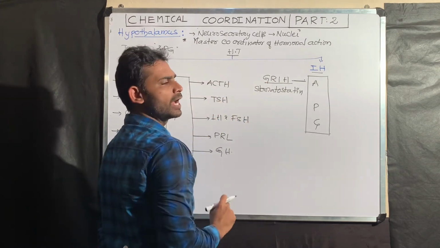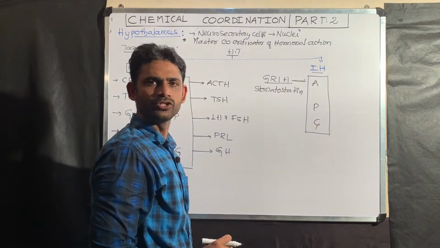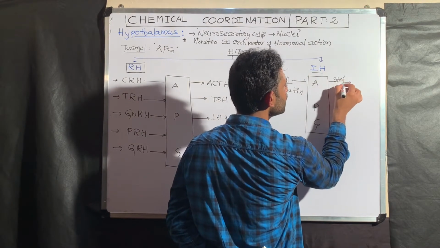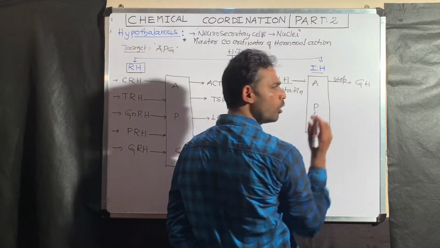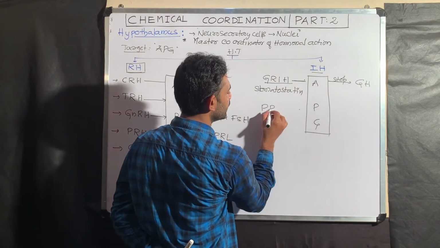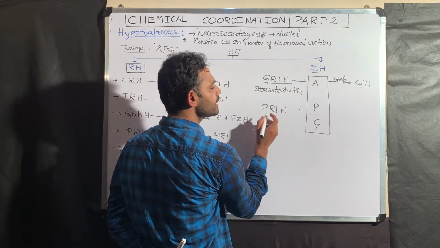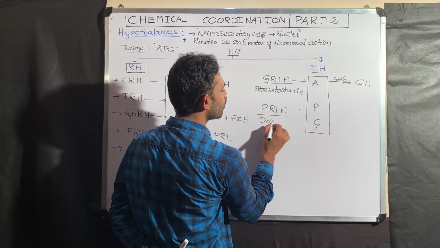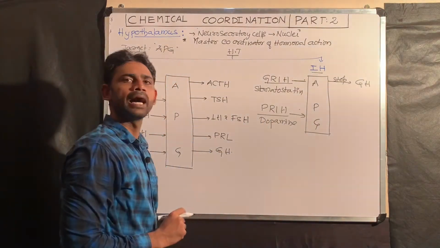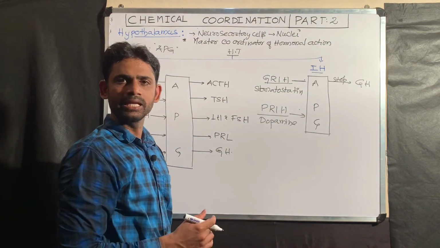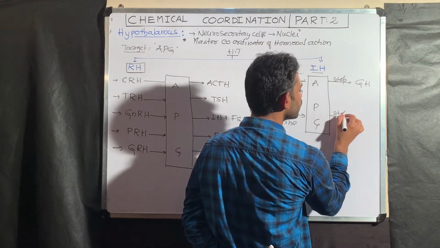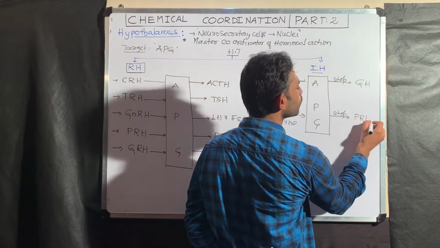GRIH produced by the hypothalamus goes and acts on the APG, and then the APG stops or inhibits the release of growth hormone. You understand? For example, take PRIH, prolactin releasing inhibitory hormone, which you can call dopamine. It is released by the hypothalamus and goes and acts on the anterior pituitary gland to stop or inhibit the release of PRL, that is prolactin.